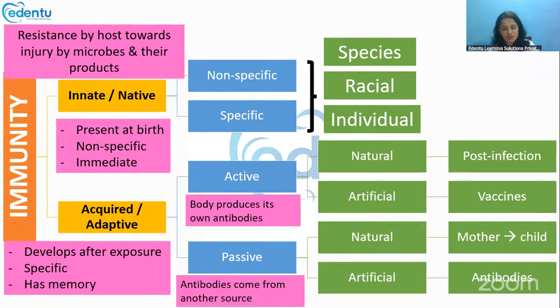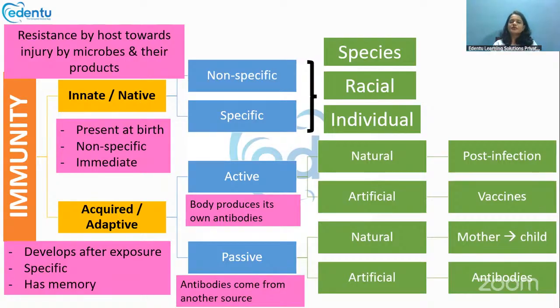Then there is individual immunity also. Every person's immunity is different. Some persons have high immunity, some persons have less immunity. It's based upon a lot of factors like age, gender, or nutrition.